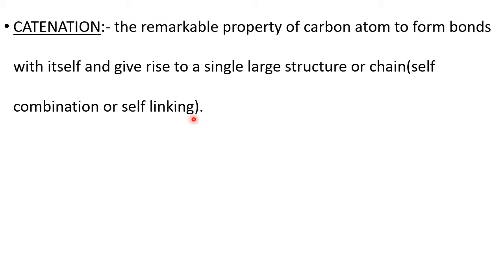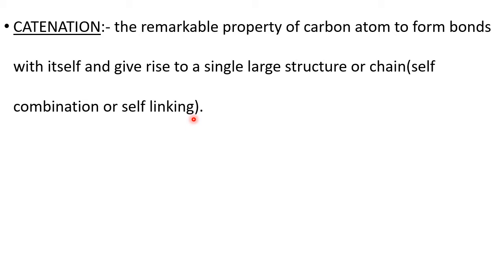Carbon combines with itself because of its small size. The atomic orbitals can overlap to the maximum extent, whether it is axial overlap or side overlap. Due to the effective overlapping of the atomic orbitals, carbon goes for bonding with itself. That is called self bonding or self combination or self linking.